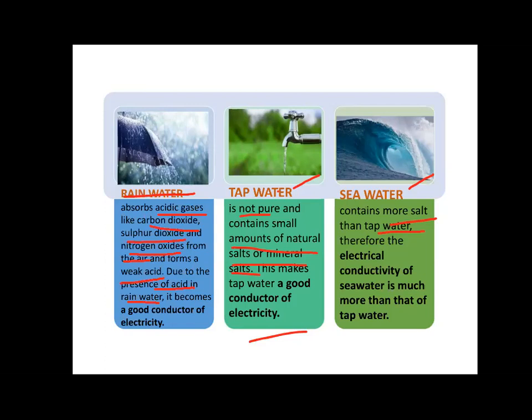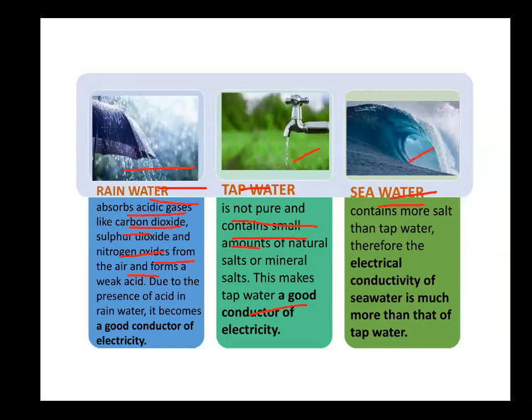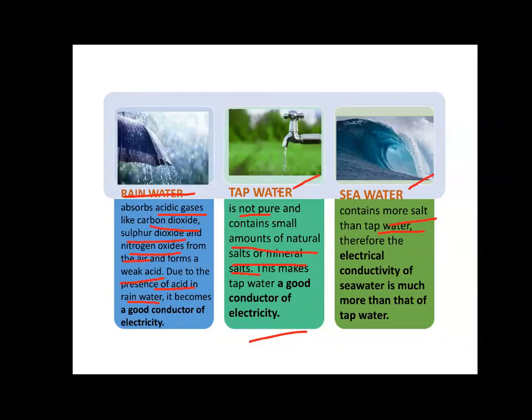So, from this, we can conclude that distilled water is a bad conductor of electricity, or it is an insulator, while the rainwater, tap water, and sea water contain salts dissolved in them which conduct electricity, and so they are good conductors of electricity, right?